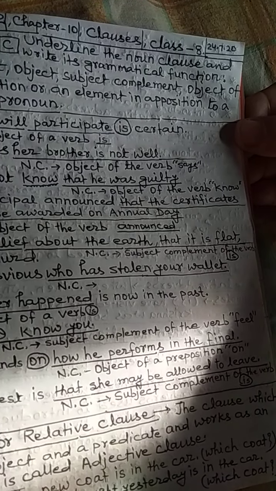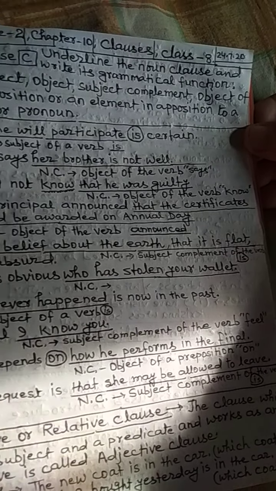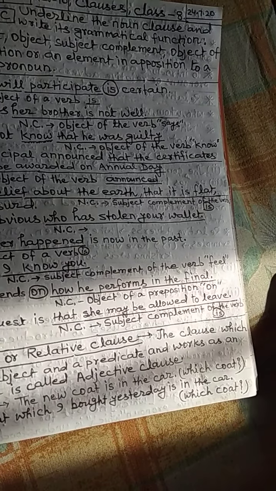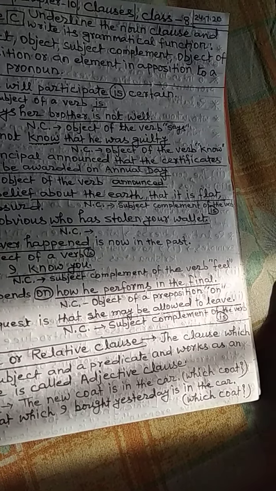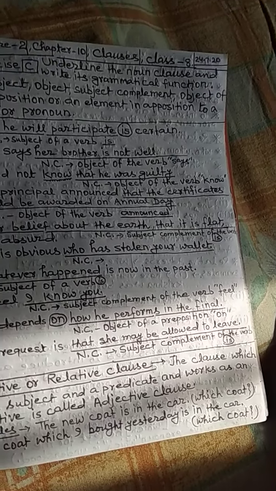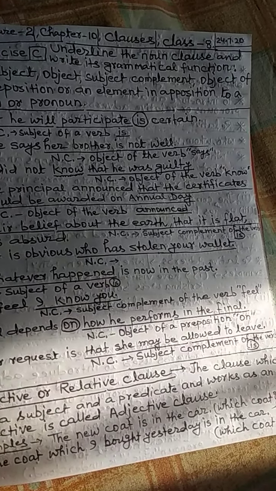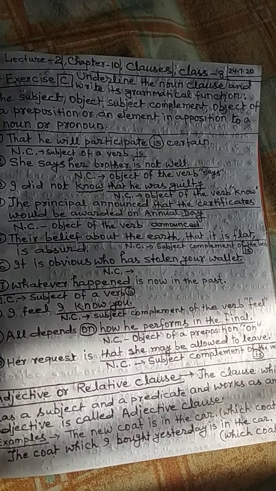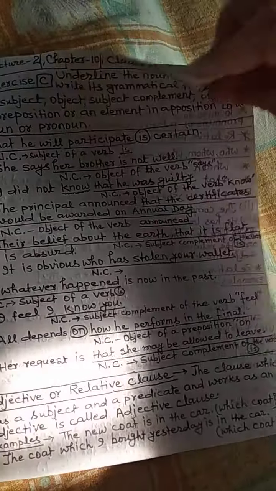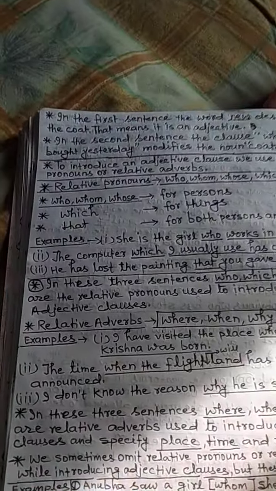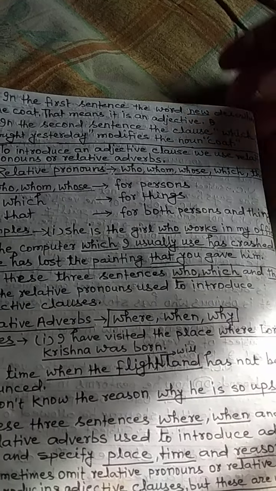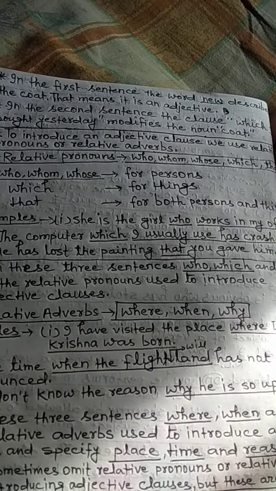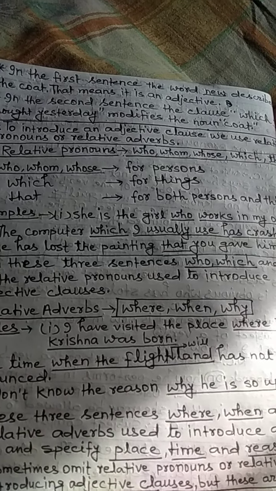Adjective or relative clause. The clause which has a subject and a predicate and works as an adjective is called an adjective clause. Examples: the new coat is in the car. Which coat? New coat. The coat which I bought yesterday is in the car. Which coat? The coat I bought yesterday. Now, in the first sentence, the word new describes the coat. In the second sentence, the clause which I bought yesterday modifies the noun coat.